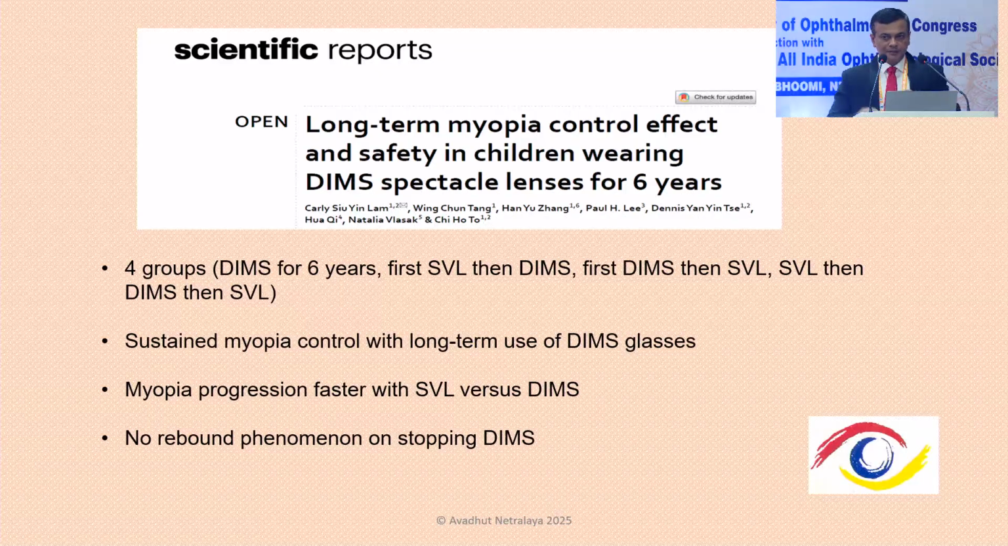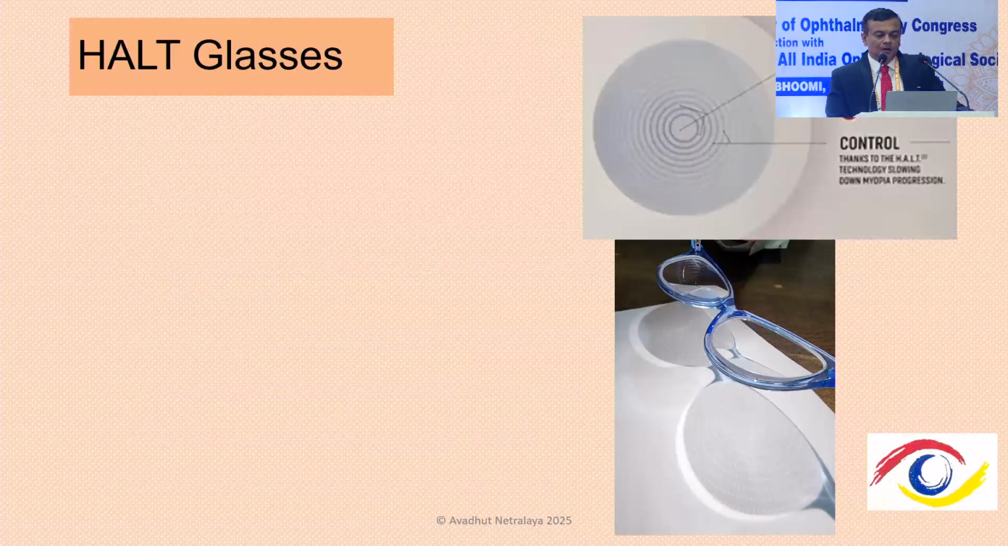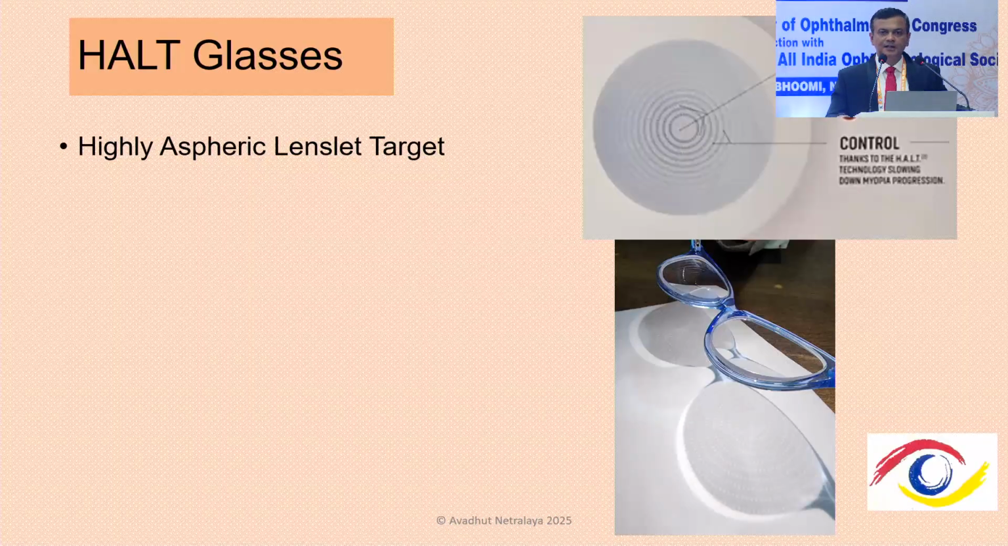Those who were converted, the third and the fourth group, converted back to the single vision lenses, but they did not have any rebound phenomenon. And also the other optical side effects like optical aberrations or spherical aberrations were not seen with DIMS over an extended period of time.